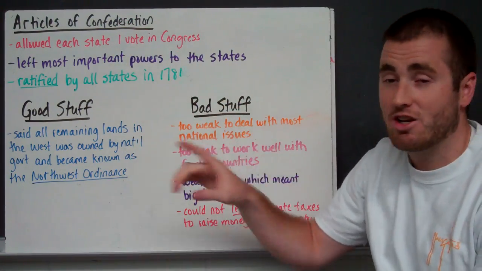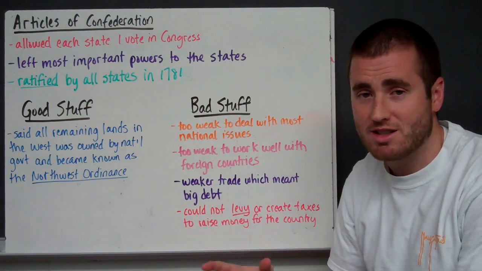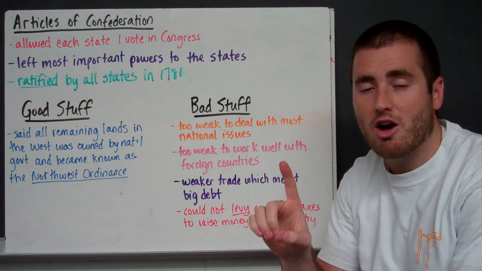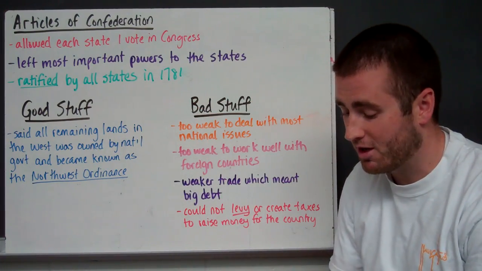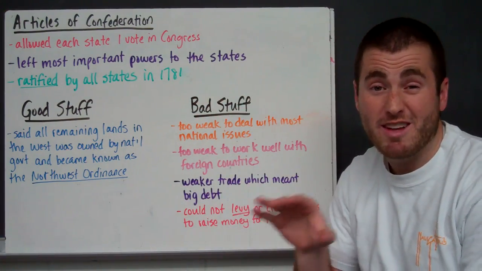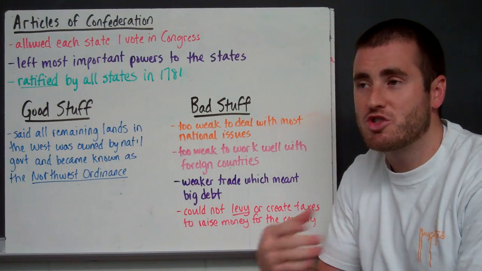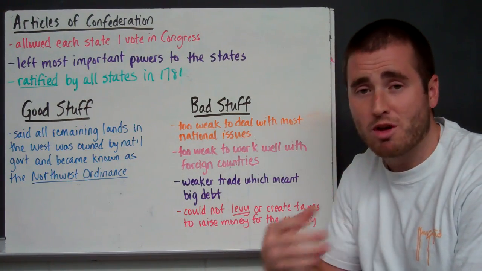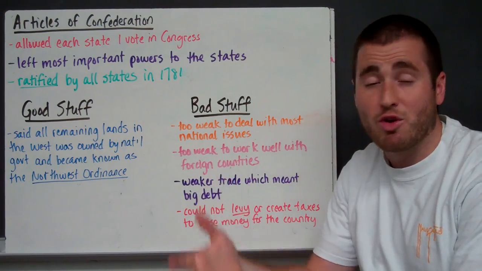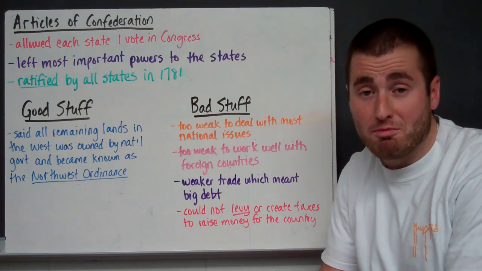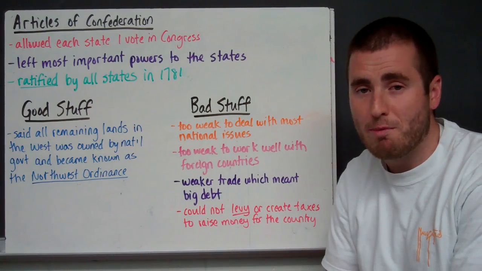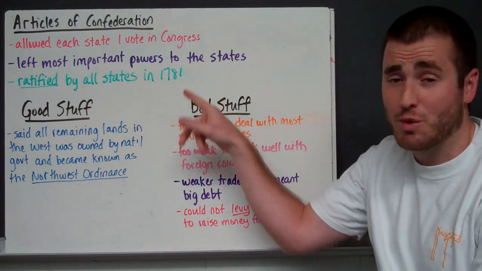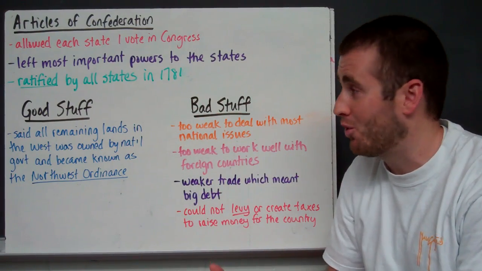So it allowed each state one vote in Congress. No matter how big the state is, they got one vote in Congress, so everybody was equal. All right, and it left the most important powers to the states because they were afraid that if they didn't leave the important powers to the states, then we were setting ourselves up to be run by a tyrant again. If we elected or gave too much power to the national government, one person could get in charge, change it all, and we'd be right back where we were with Britain again, being ruled by a tyrant. We didn't want that, so we kept the powers with the states to protect the people of the nation.